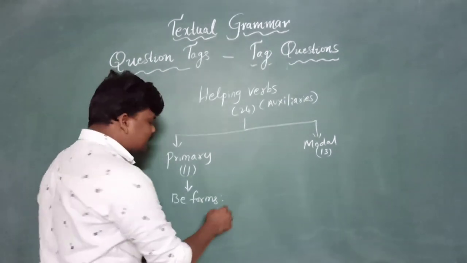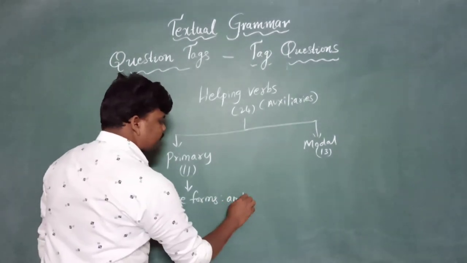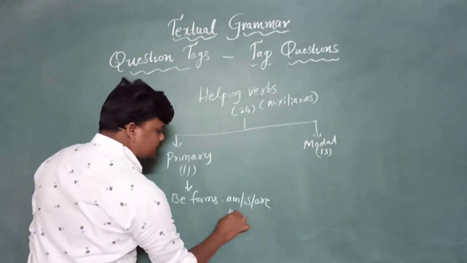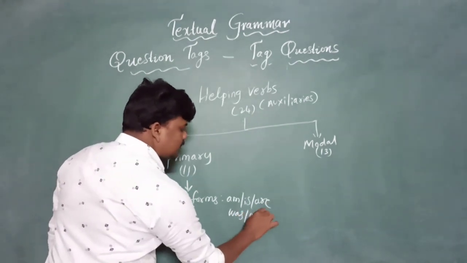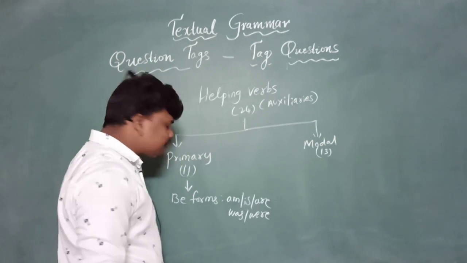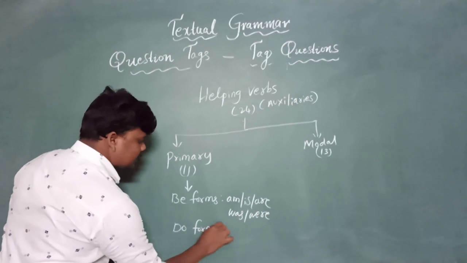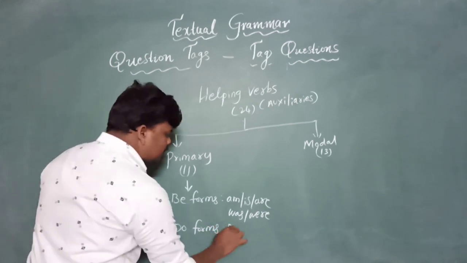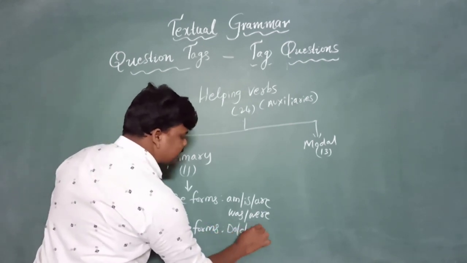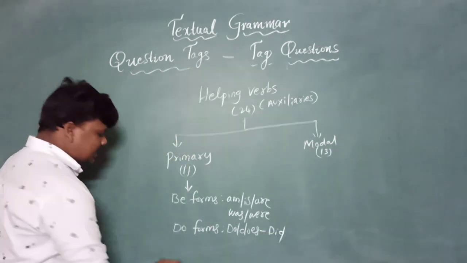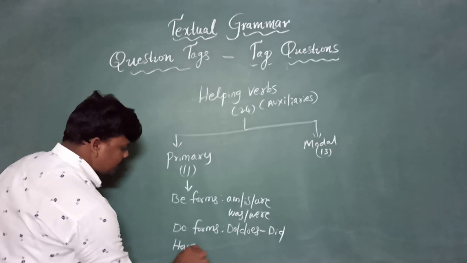In those 5 be forms, am, is, are are present be forms, whereas was or were are past be forms. Fine. Next, do forms are there. Do, does used for present, whereas did used for past. Next, have forms are there.